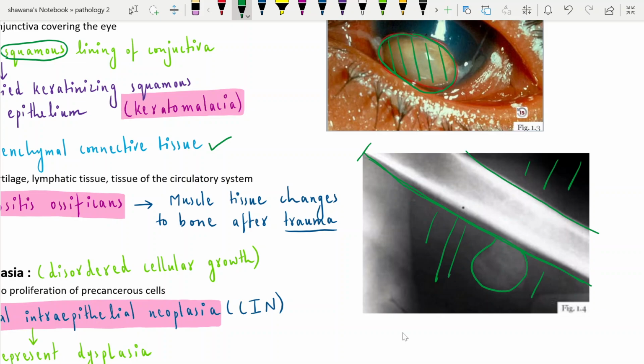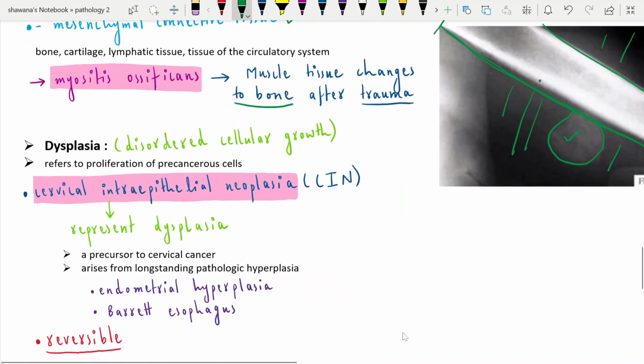It is the myositis ossificans, in which the muscle tissue changes into bone. There is the formation of bone inside the muscle, and the underlying cause can be trauma. The underlying cause can be any stress condition, a change in stress, which induces metaplasia in the muscle.